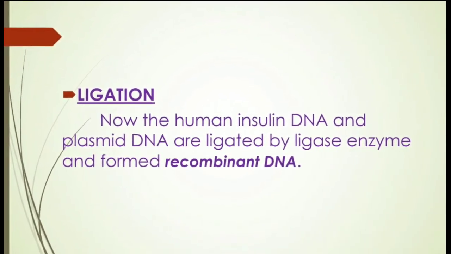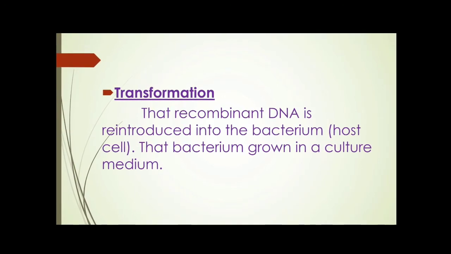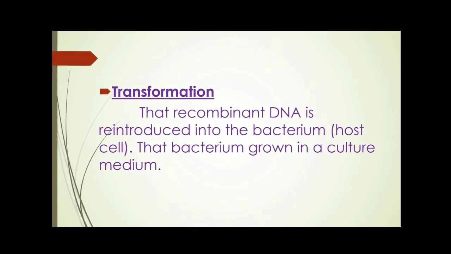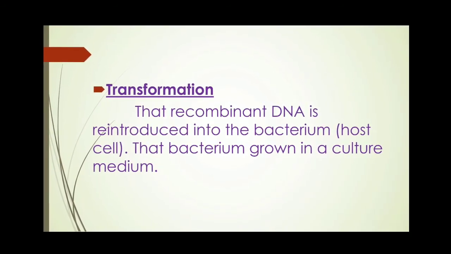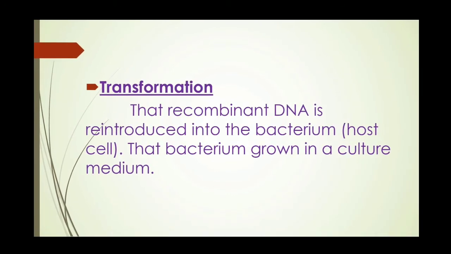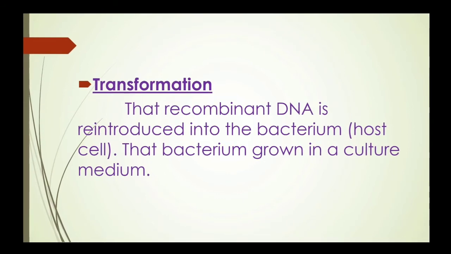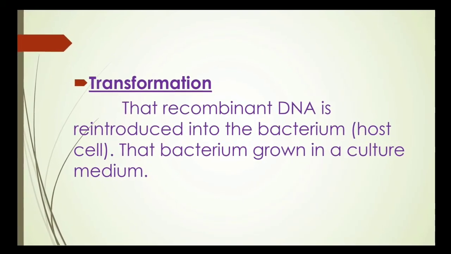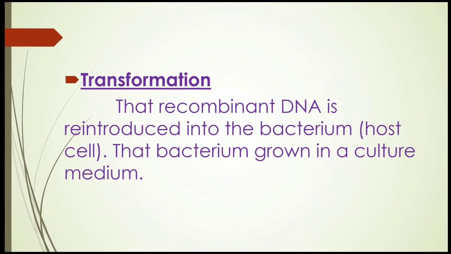Now it is time for transformation. That recombinant DNA is introduced into the host cell, a bacterium. Basically E. coli and yeast are used for production of insulin. Those bacteria are grown in a culture medium.